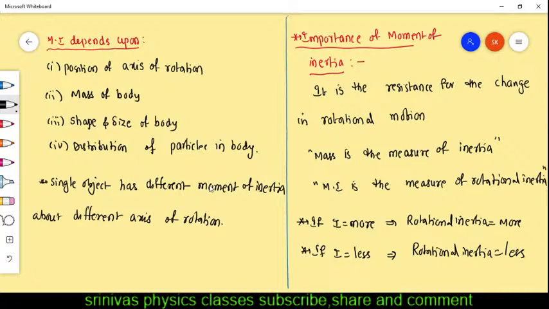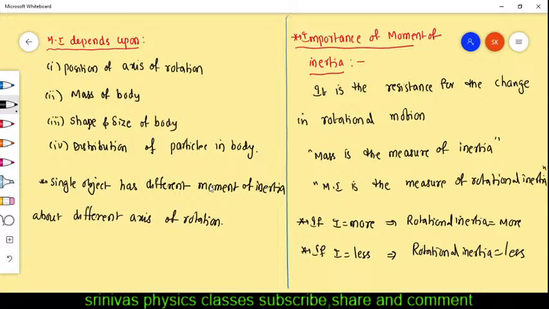Rotational inertia is the inability of a body to change its state of rotational motion. That means it will not allow a change in its rotational motion. It will continue in the rotational motion. That means if inertia is more, it will rotate for more time even after switching off the motor. Okay. If inertia is less, then it will stop very soon.